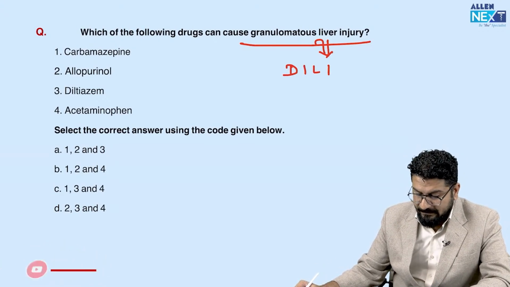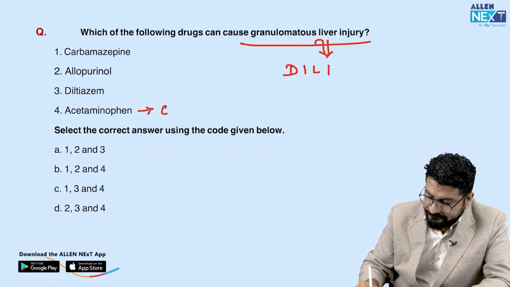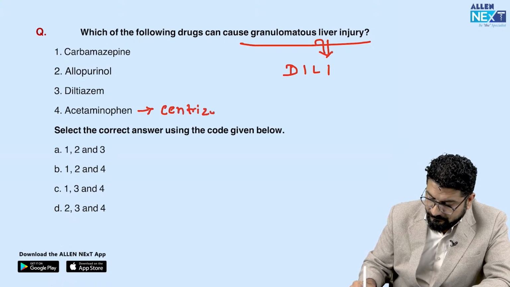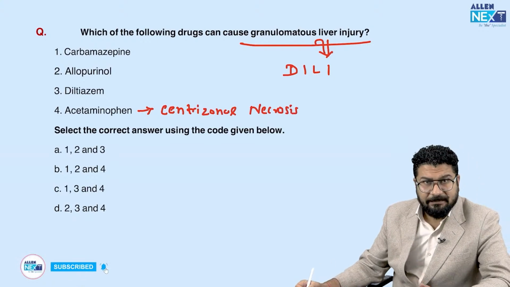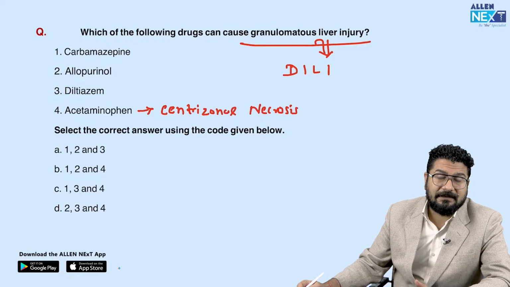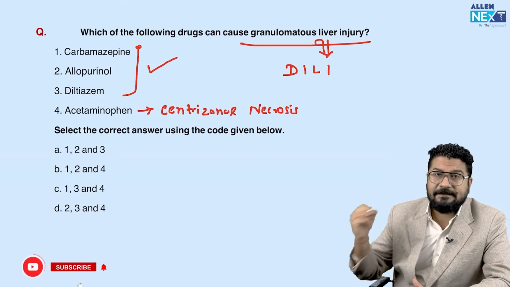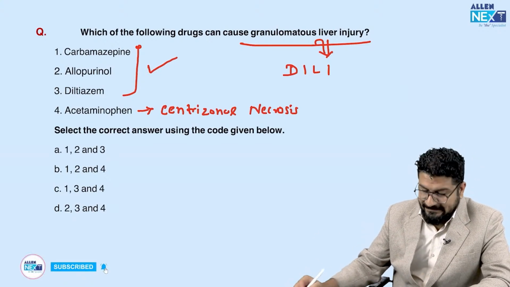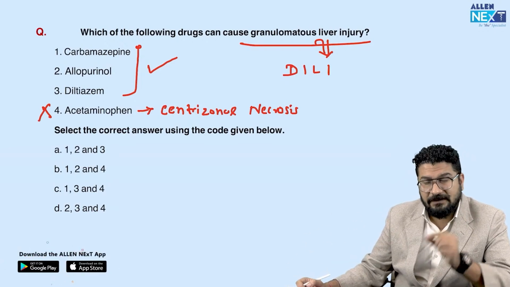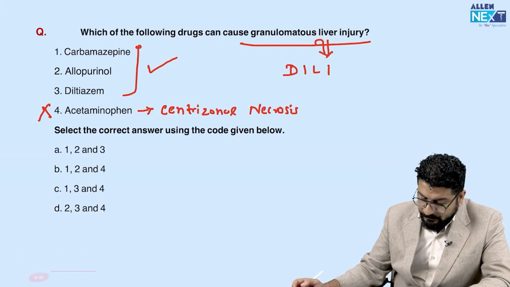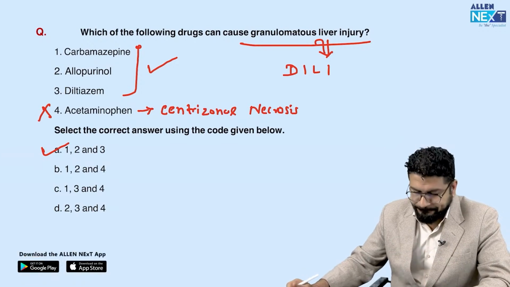So, understand this. If you ask me about acetaminophen, that is paracetamol, this will cause centrizonal necrosis. And some anti-epileptics, even allopurinol, and I can say some anti-arrhythmic drugs like diltiazem, these are the drugs which are responsible for causing granulomatous liver injuries. So these three are correct statements. Acetaminophen will cause centrizonal, or also we call it centrolobular, necrosis. So this will damage the central part. So 1, 2, 3, these are the correct statements for drug-induced granulomatous liver injury.